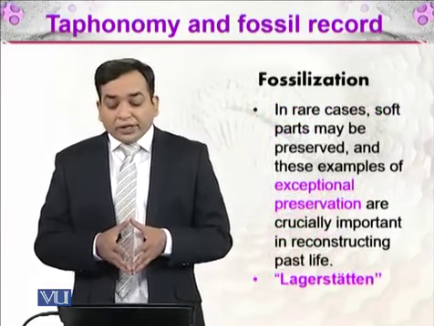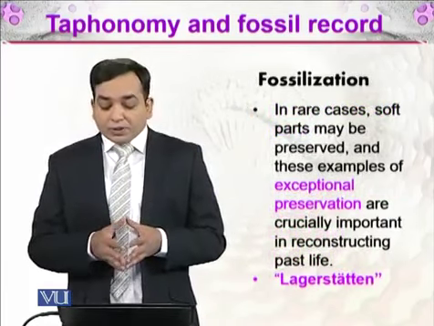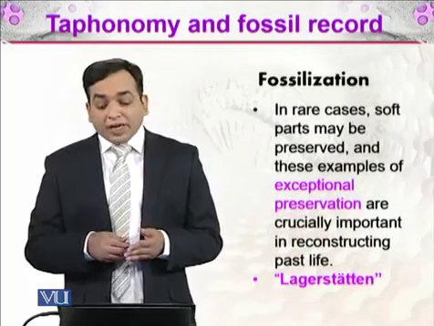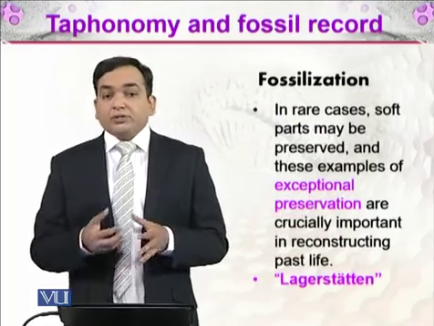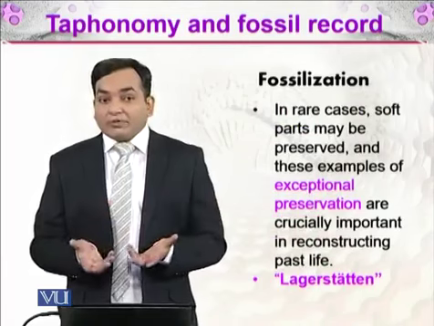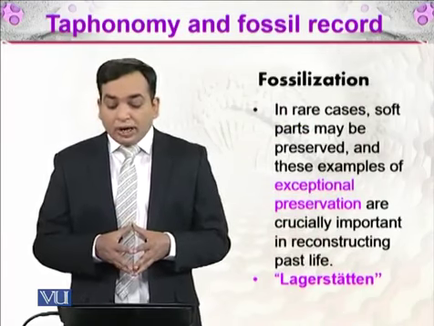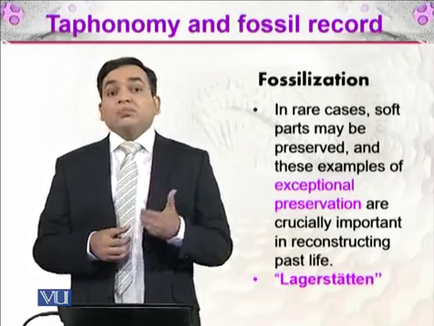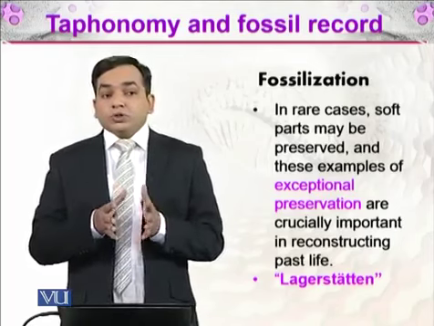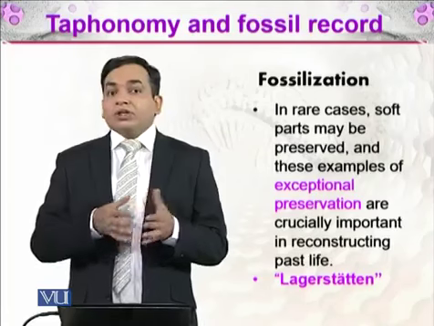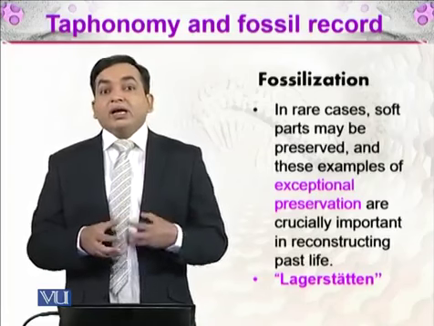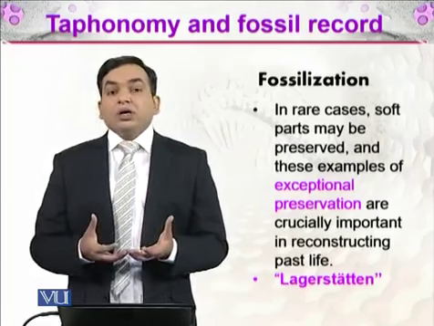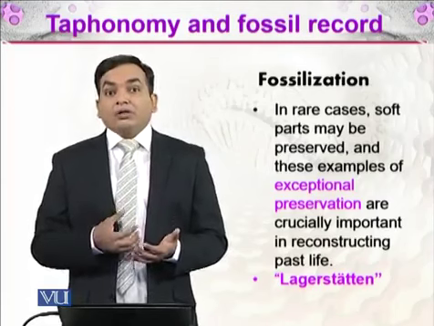In rare cases, soft parts may be preserved, and these are examples of exceptional preservation, right? So this is not something that happens every day. It is exceptional. And these are crucially important in reconstructing past life. When soft organisms are preserved, they tell us much more information, because they are the basis of life.